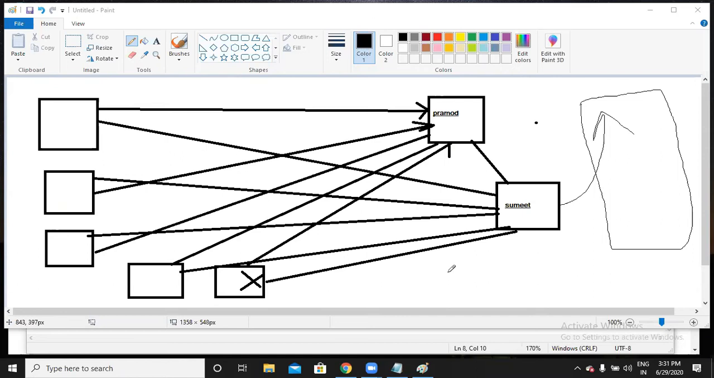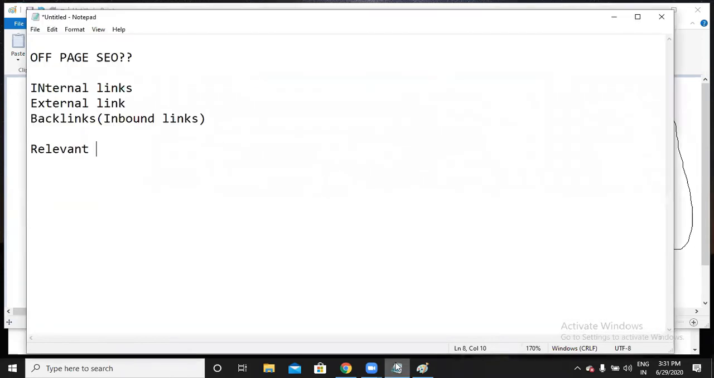What happens if you do such things? Definitely the Penguin update is going to hit. So never ever do that. While getting a backlink, you have to be aware and more careful. So this is the process. Earlier it used to concentrate on quantity. Now what is it concentrating on? Quality and relevancy.